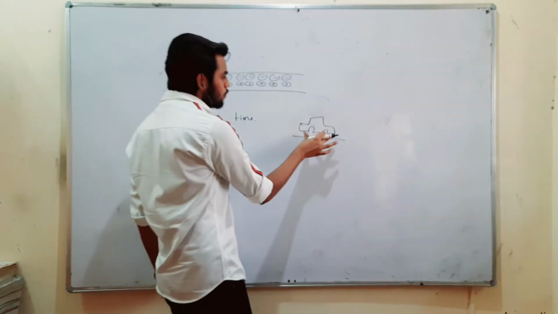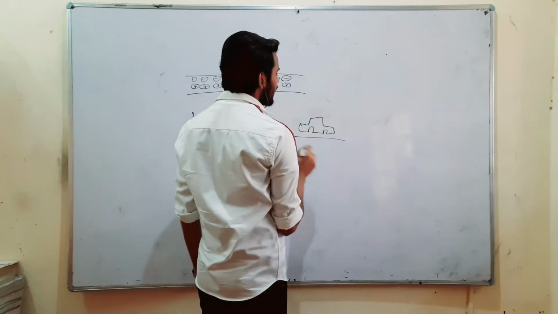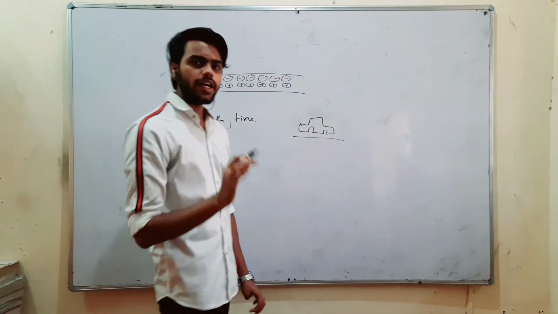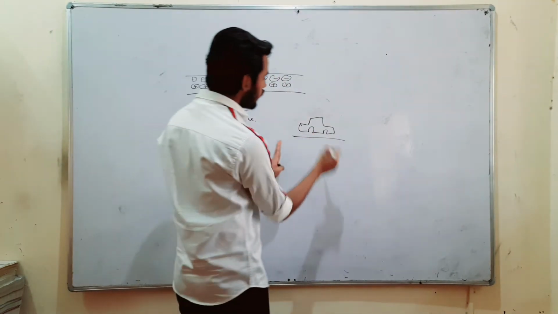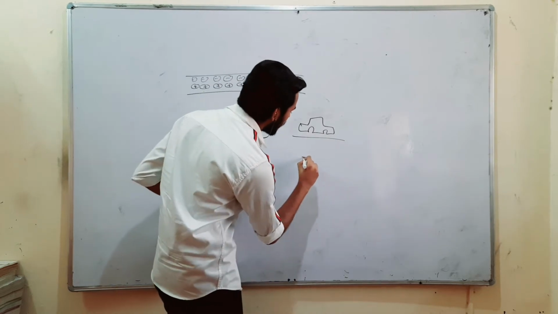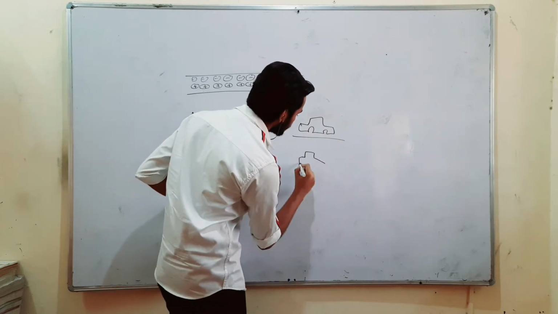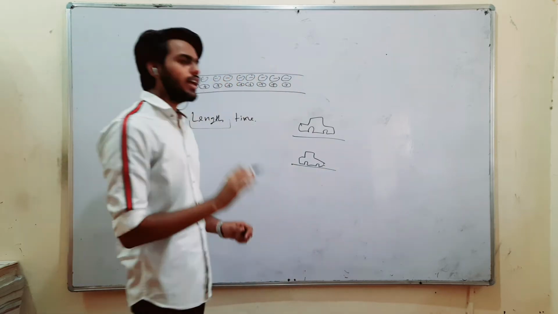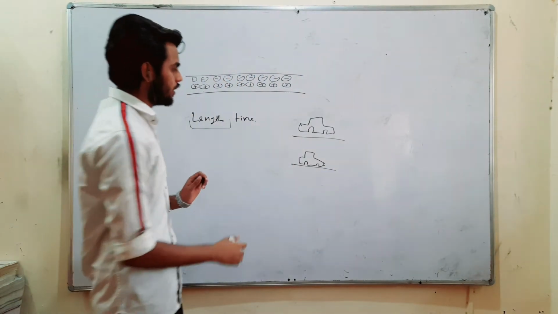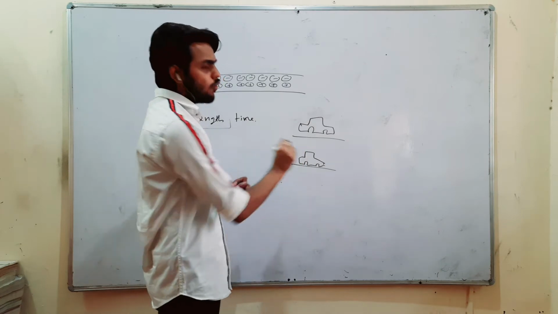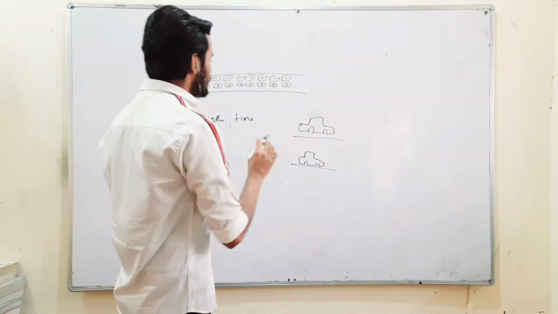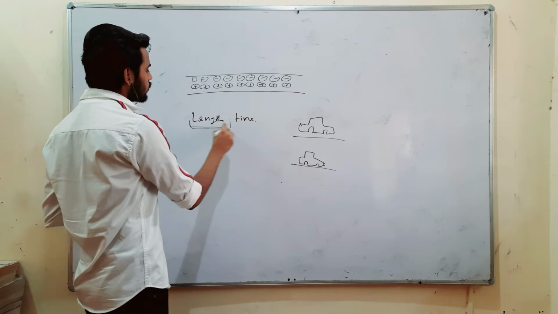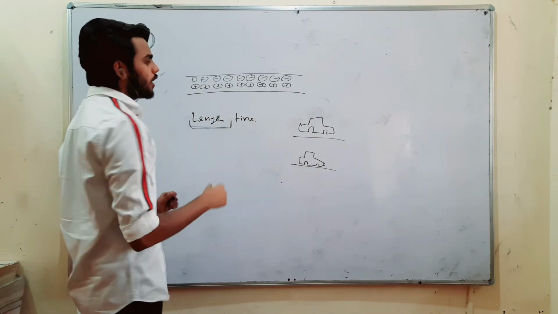As this car is moving, the car seems contracted. Contracted means the length of this car might seem a bit different. You might see it a bit contracted from the perspective of a person who is standing still and watching this car. As we know, length is not the same. It changes according to speed.